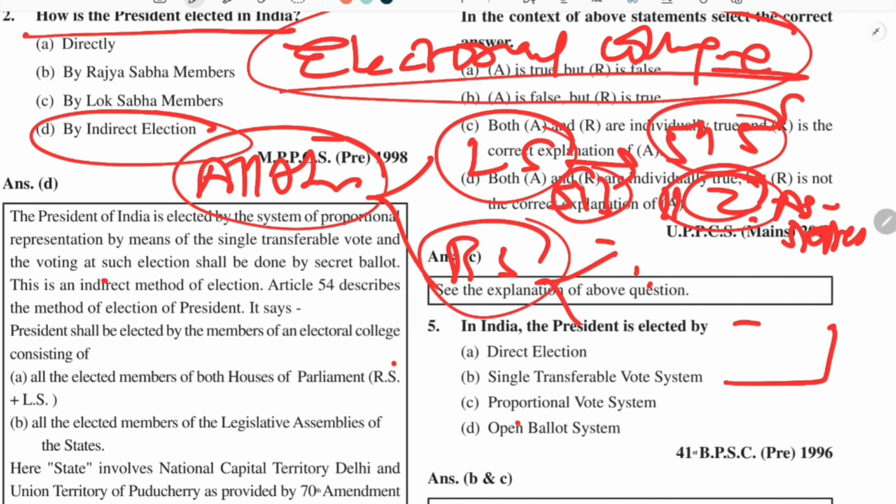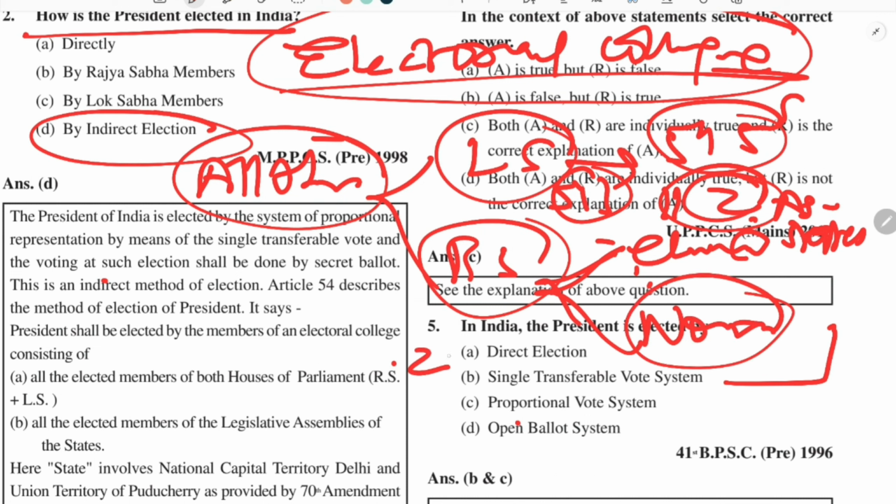While in the Rajya Sabha we have elected and nominated members. As we all know, there are 245 members. Out of the 245 members, 233 are elected and 12 are nominated.